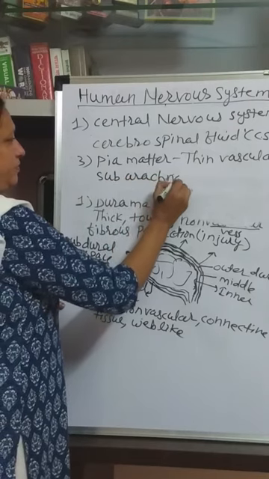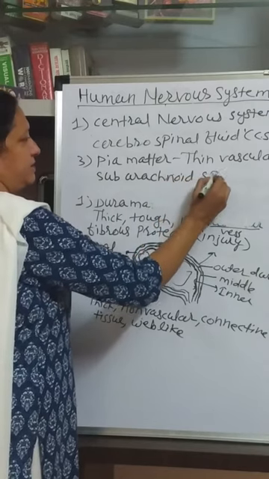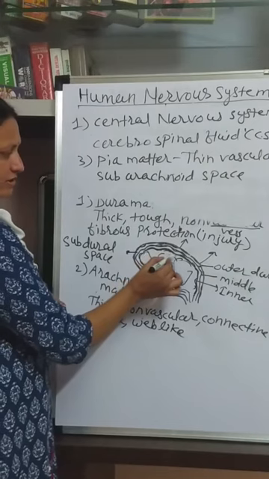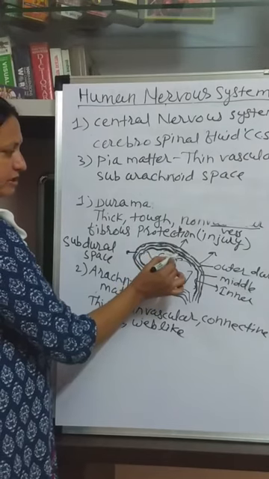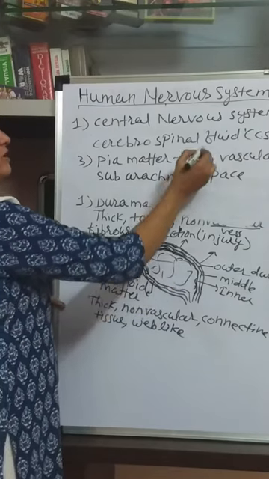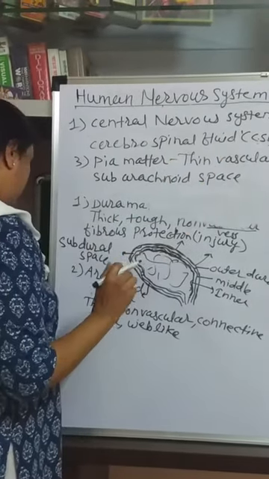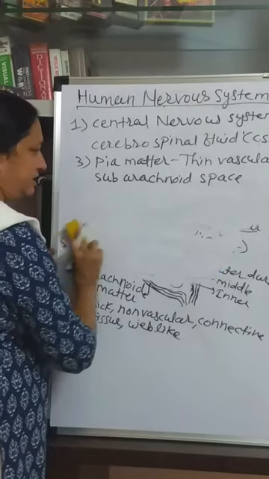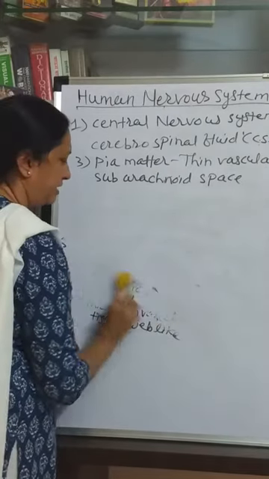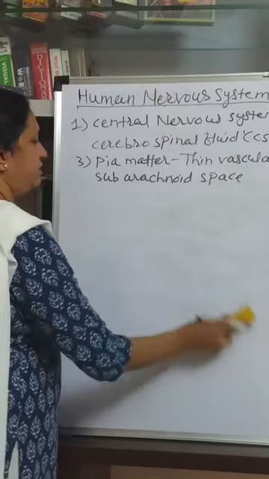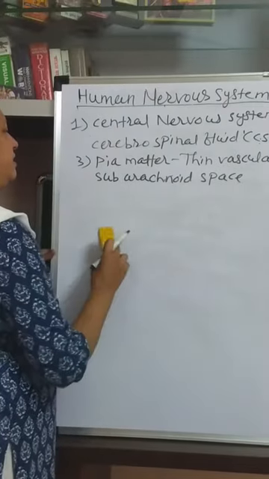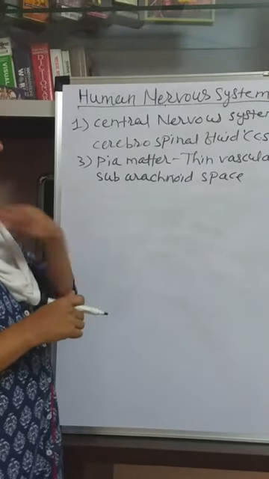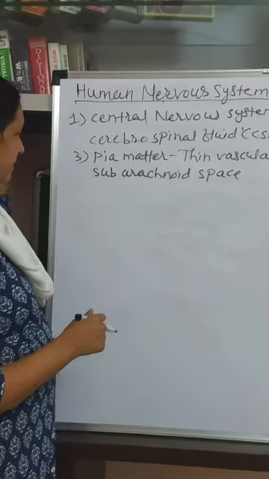subarachnoid space. The subarachnoid space is the space between the pia mater and arachnoid mater. This space is also filled with cerebrospinal fluid. Now see here the functions of these meninges. These three meninges are particularly for the protection of the brain. They act as a shock absorber. They give mechanical support to the brain.